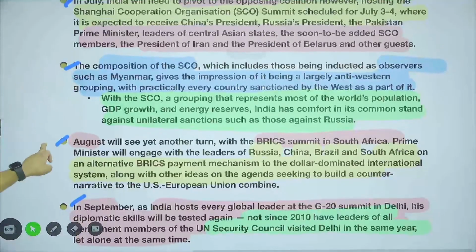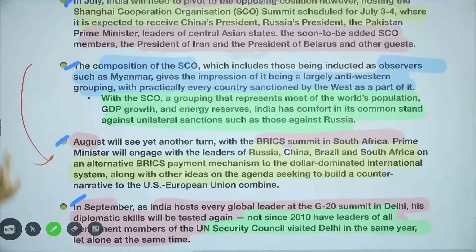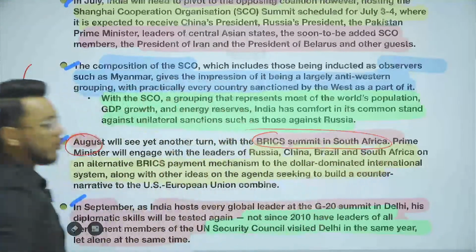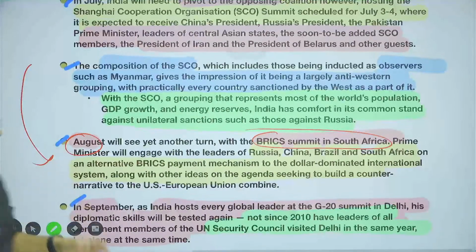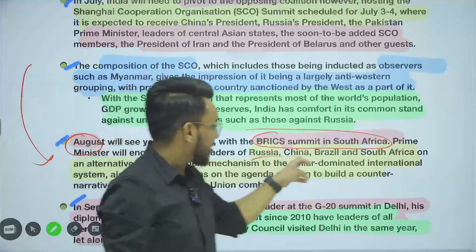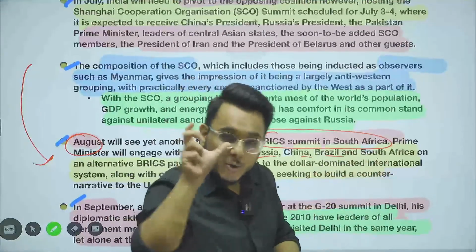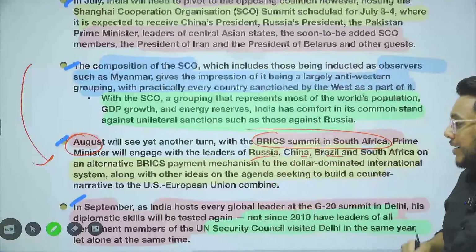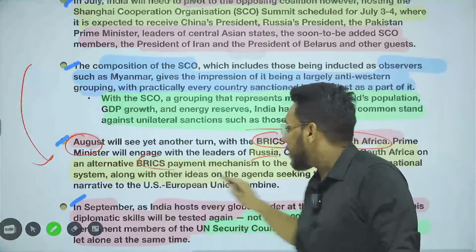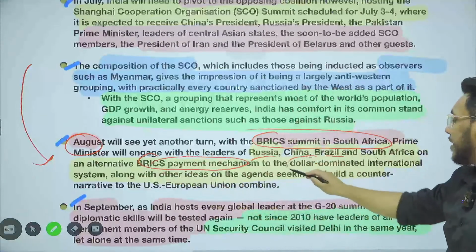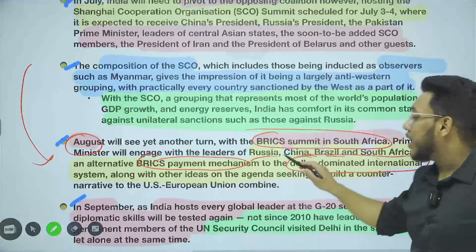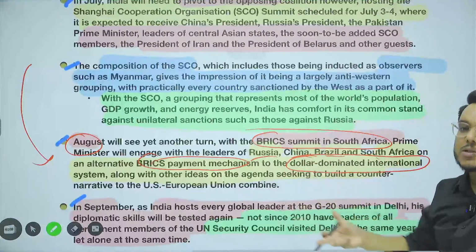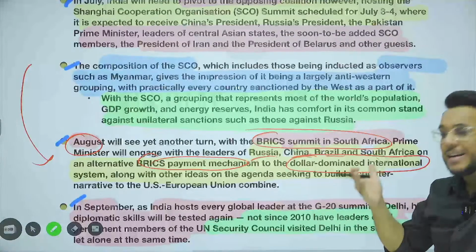Moreover, just after July, in the month of August, what will happen? There will be the BRICS summit that will be held in South Africa. And in this BRICS summit, again, the Prime Minister will be engaging with Russia, China, Brazil, South Africa. And you need to understand the agenda that is going to be taken in this BRICS summit. The agenda will be the BRICS payment mechanism, which will help to reduce the domination of the dollar. I have used this word many times with you, de-dollarization.